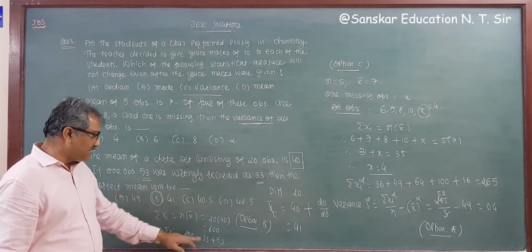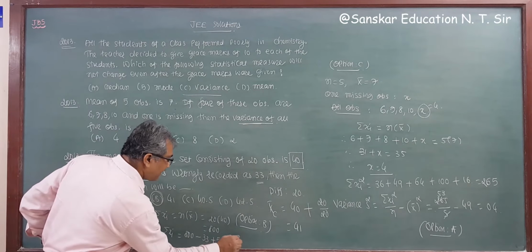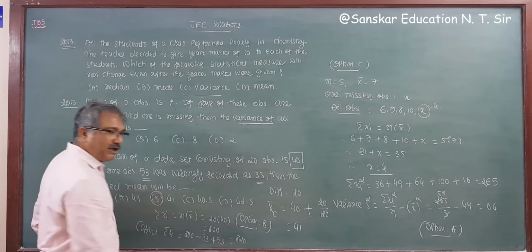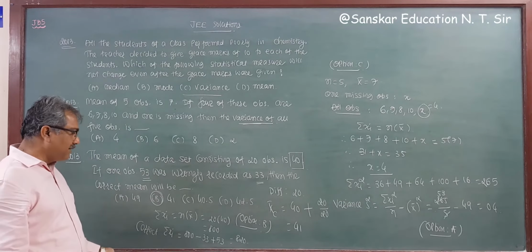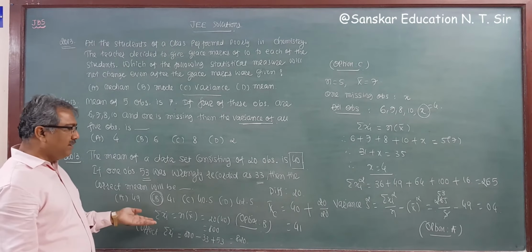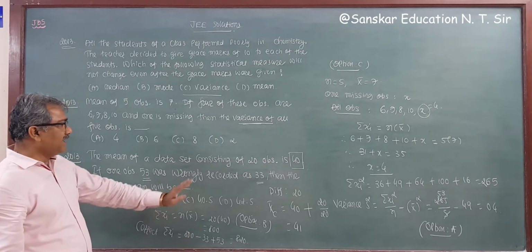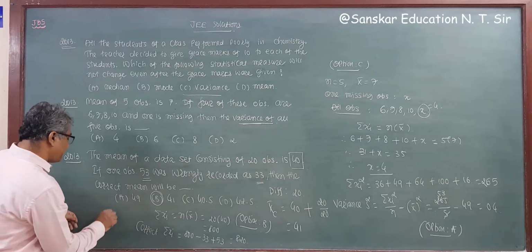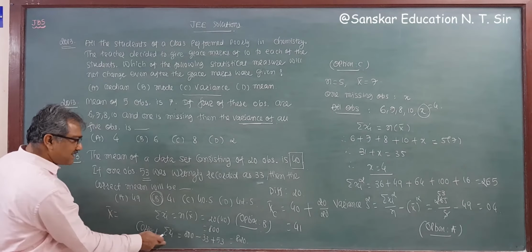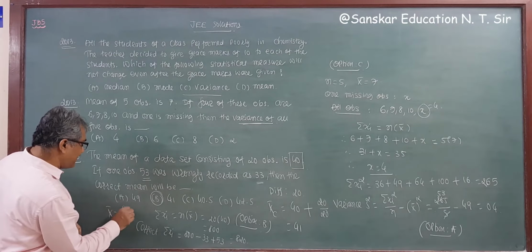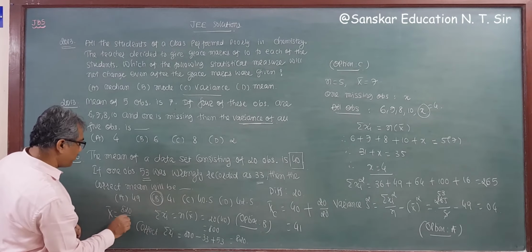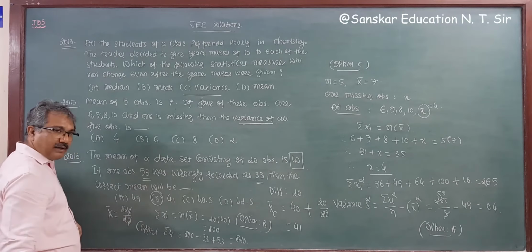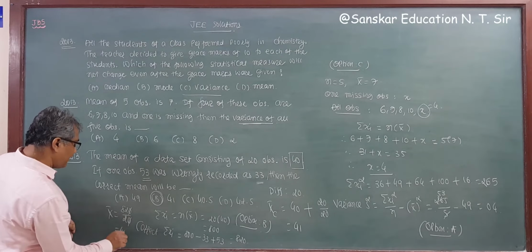So 800 plus 20 is 820. Now the mean is 820 divided by the number of observations. So the correct mean x bar is equal to the correct sigma xi, 820, divided by the total number of observations, 20. So we get 41 again.